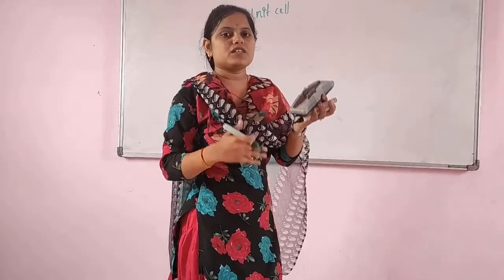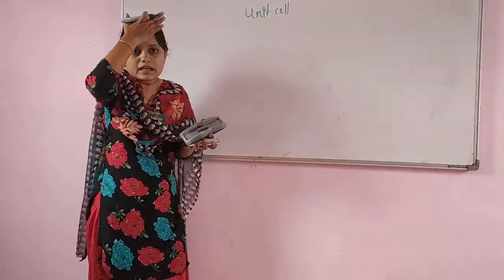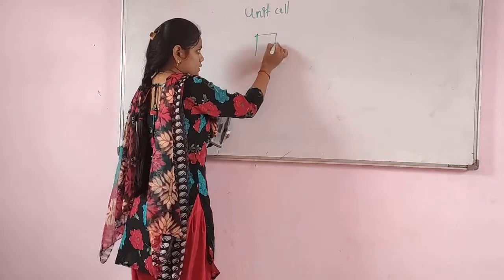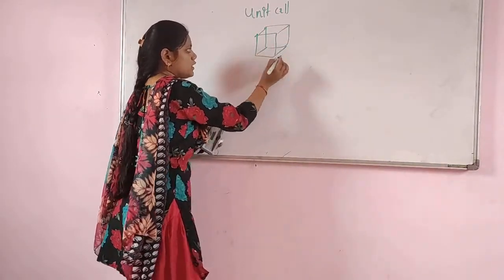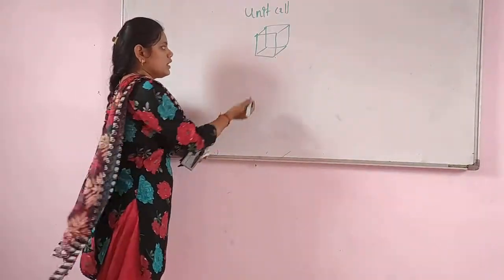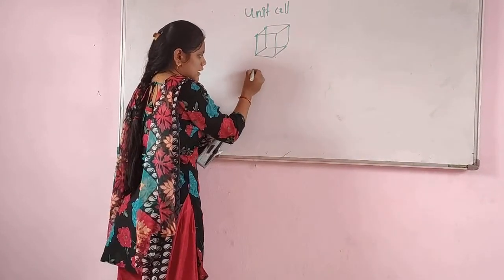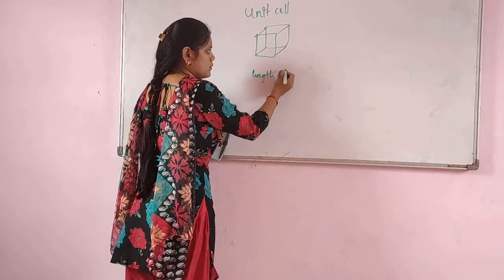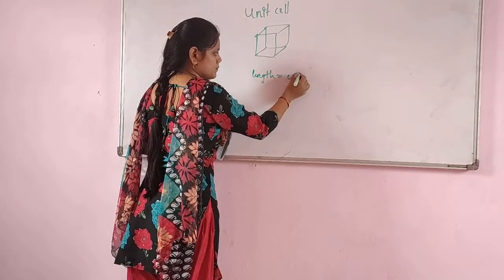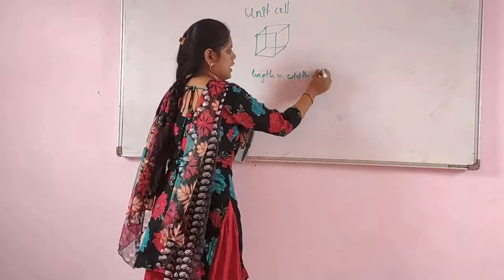When they are combined together, there is a formation of a crystal lattice. So, if you consider this is one unit cell, in the unit cell we have to consider that length is equal to width is equal to height.